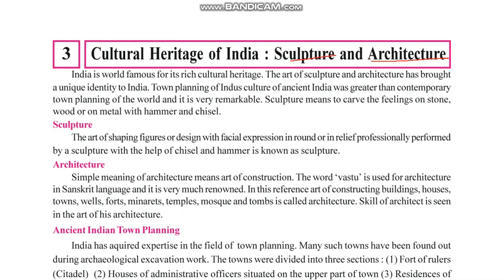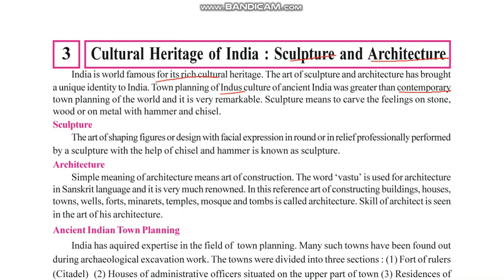India is world famous for its rich cultural heritage. This we already know. Okay, it is very famous. The art of sculpture and architecture have brought a unique identity to India. Town planning of Indus culture. Indus means the Harappan culture also. It is also known as the Harappan culture in many books. Town planning of ancient India was greater than contemporary town planning of the world. Contemporary means present time, of that particular time. Indian town planning was much better than the town planning of most of the other cultures of the same time in the ancient world.